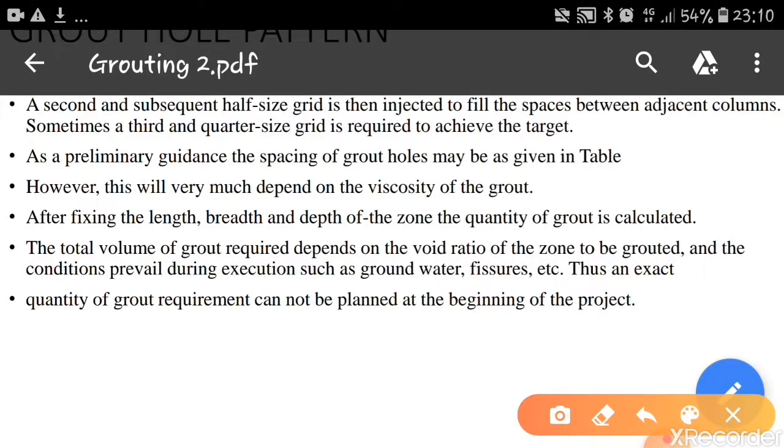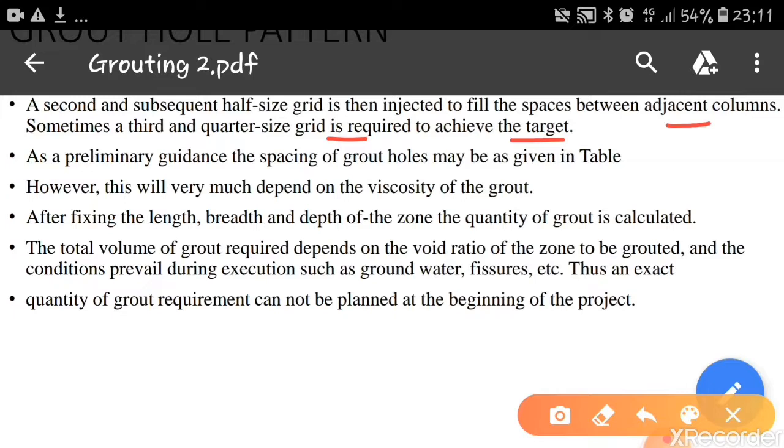A second and subsequent half grid size is then injected to fill the spaces between adjacent columns. Sometimes a third and quarter size grid is required to achieve the target. This is how we have to do the grouting. First we have to grout the full cylinders, then we have to fill the half size grids, and sometimes the third, quarter size grids. Likewise, you have to see that the grout penetrates the entire portion of the soil.